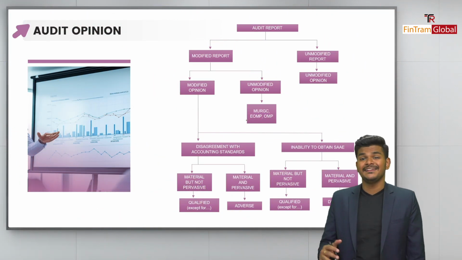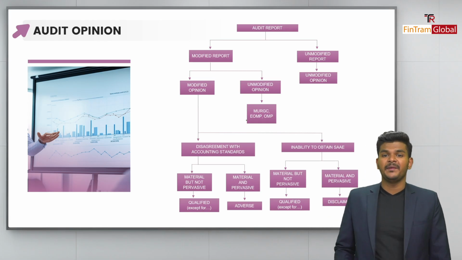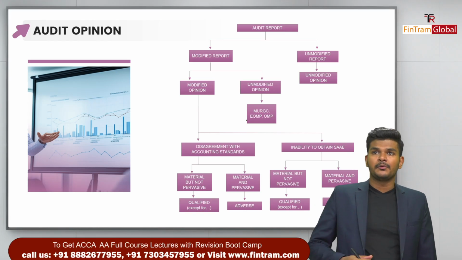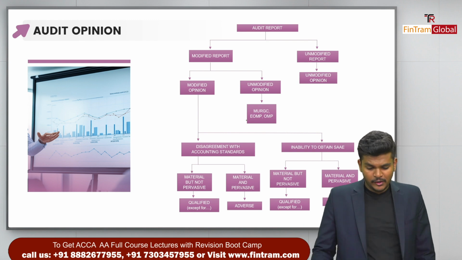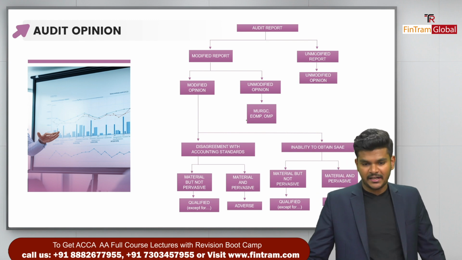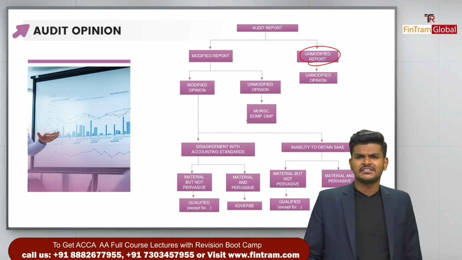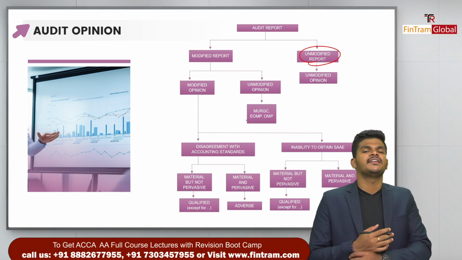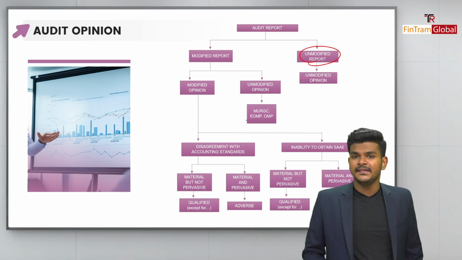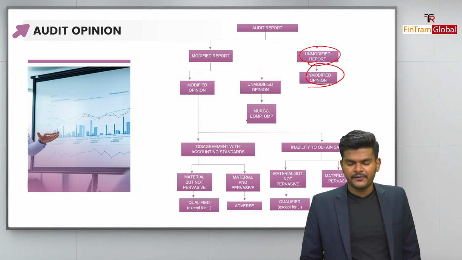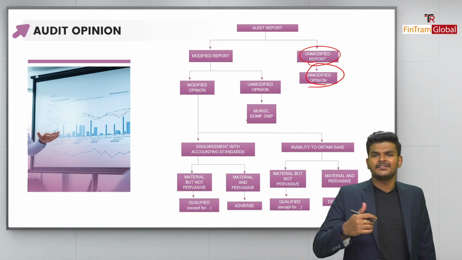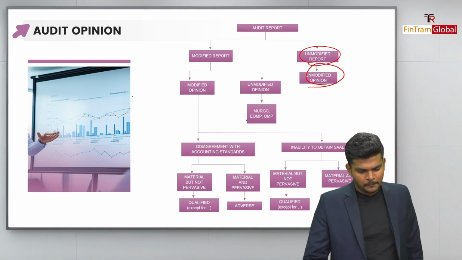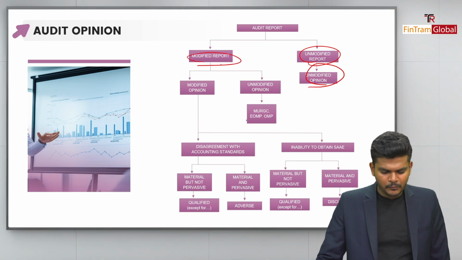It's very, very important. Now, moving on to the next really important topic, which is the audit opinion, right? And there can be questions where you have to provide the impact on the opinion as well, right? So remember that. When we talk about the auditor's report, we have two types, right? We have the unmodified report, which is a really clean report. There, we are stating that there is no issue at all when it comes to the audit, right? It will have an unmodified opinion as well. Unmodified and unqualified are used interchangeably, and they mean a good opinion, right? So remember that.